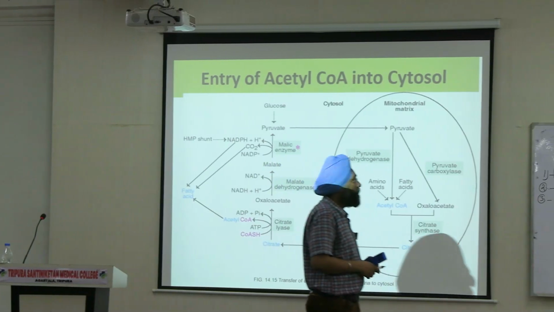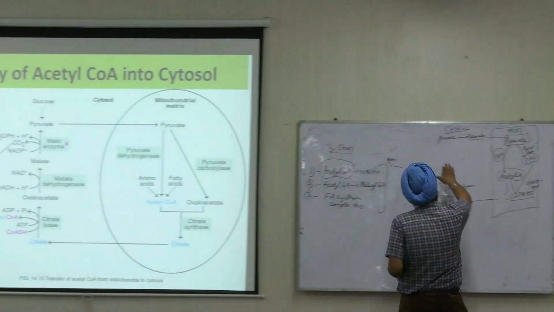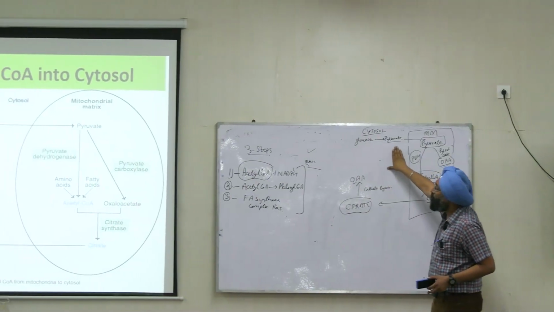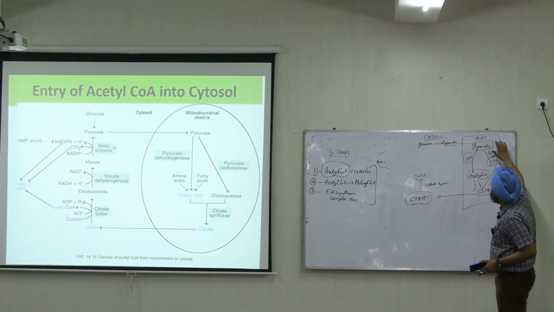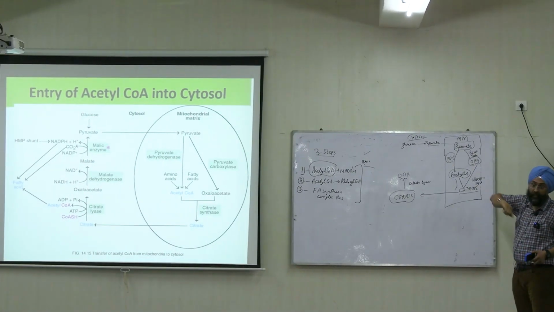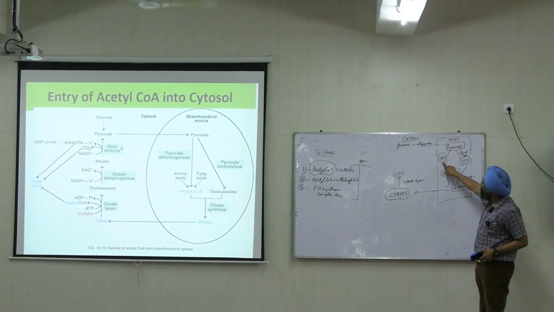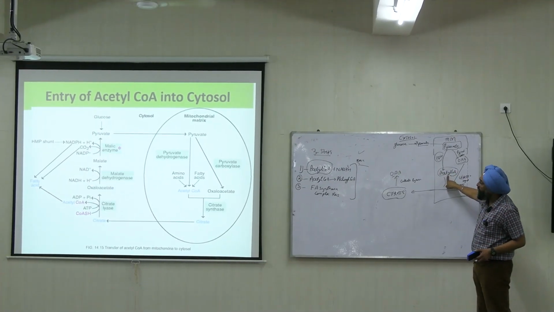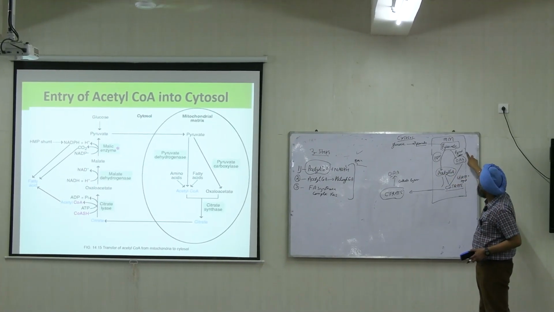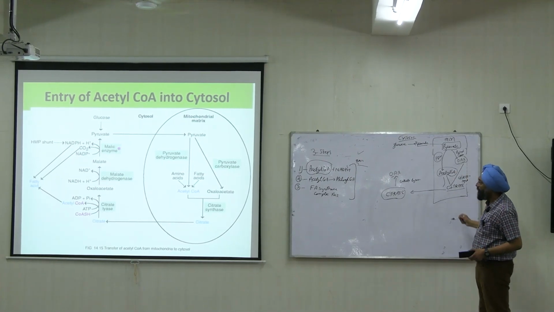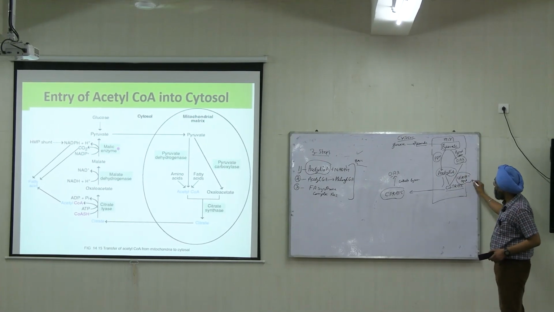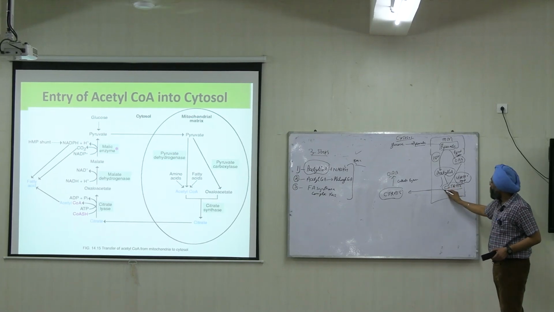See, glucose is there, it is converted to pyruvate via glycolysis, and this pyruvate can enter the matrix. See, pyruvate via pyruvate dehydrogenase complex will form acetyl CoA, and pyruvate carboxylase will form oxaloacetate. These two will combine in the presence of the enzyme citrate synthase to form citrate.